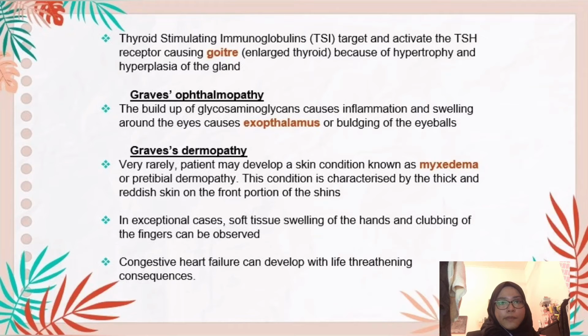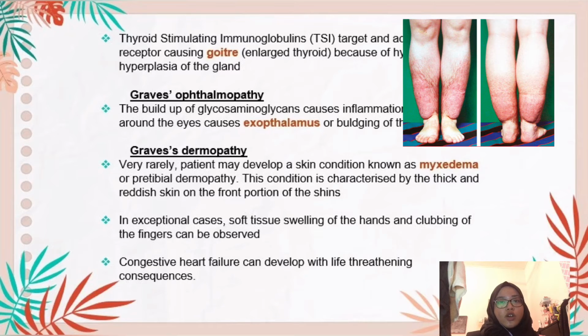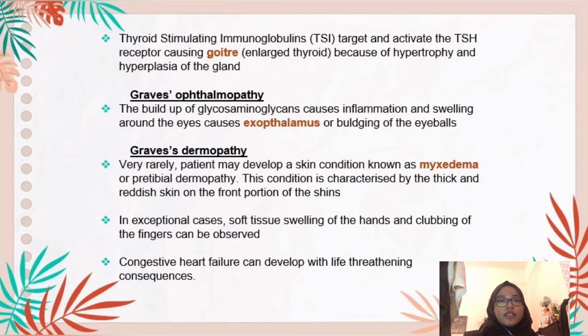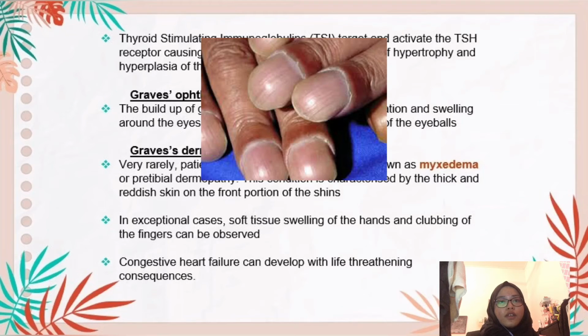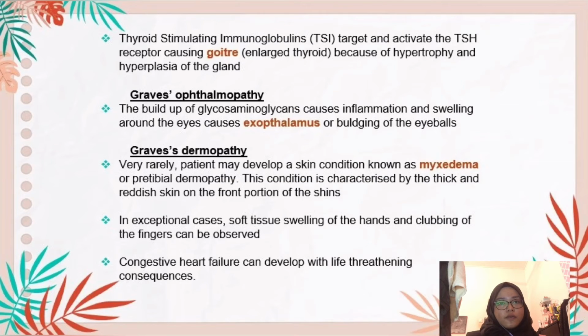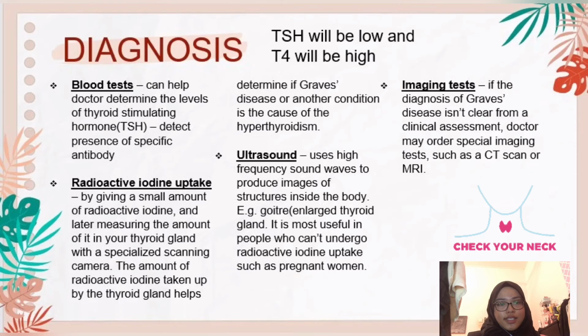And very rarely, patients may develop a skin condition known as myxedema or pretibial dermopathy. So this condition is characterized by the thick and reddish skin on the front portion of the shins. This condition is called Graves' dermopathy. In exceptional cases, patients may also have soft tissue swelling of the hands or clubbing of the fingers can also be observed. Lastly, patients also can develop congestive heart failure with life-threatening consequences.